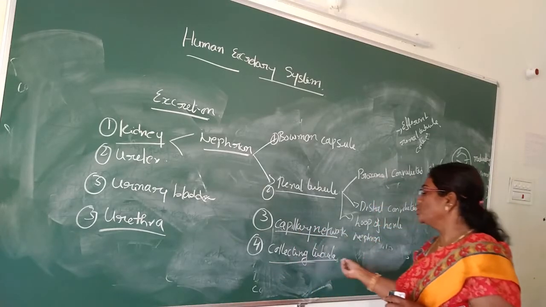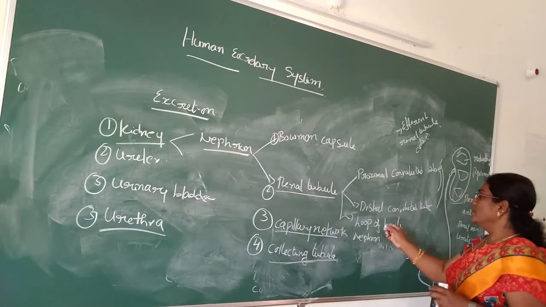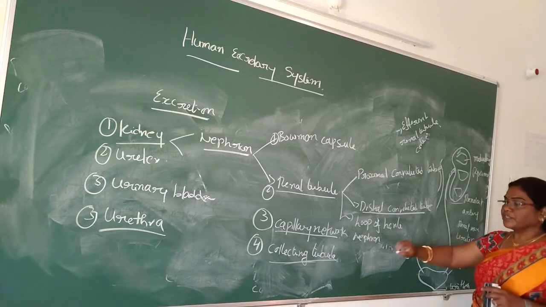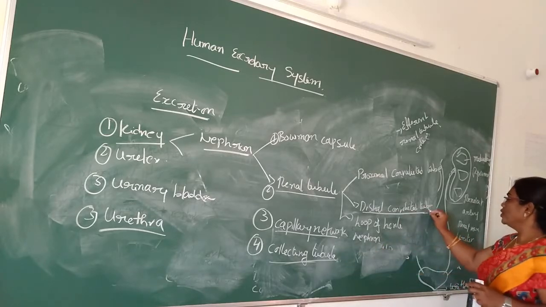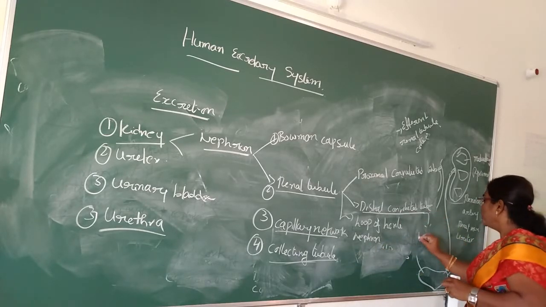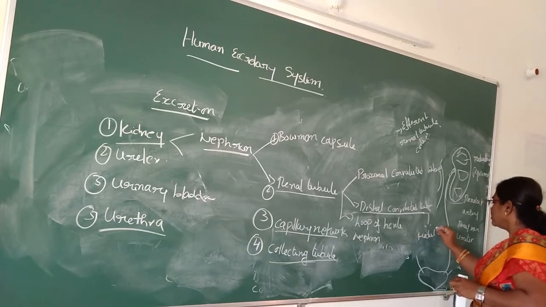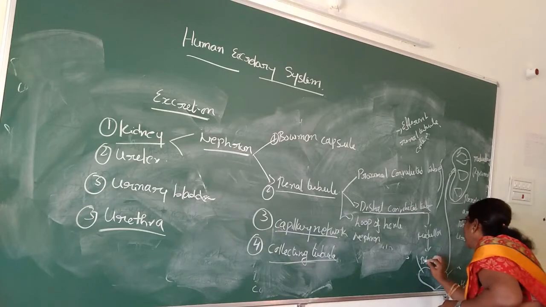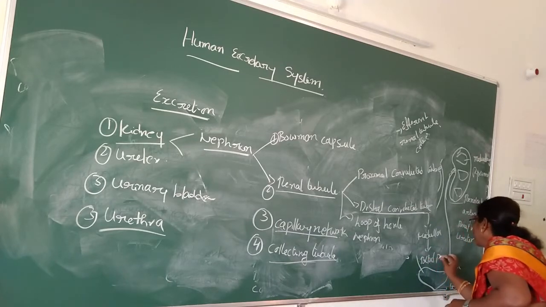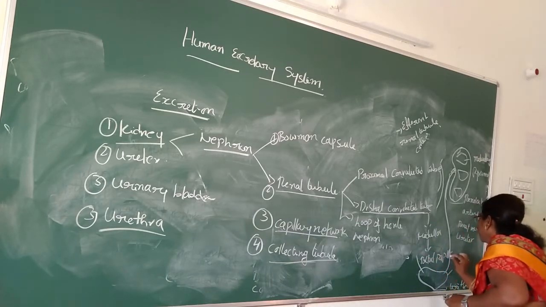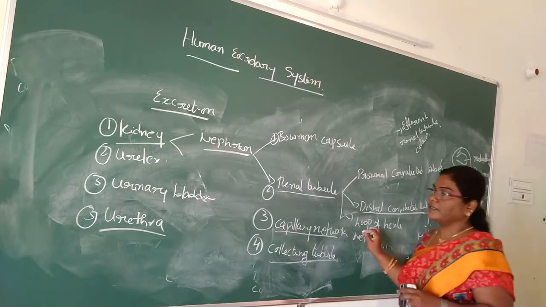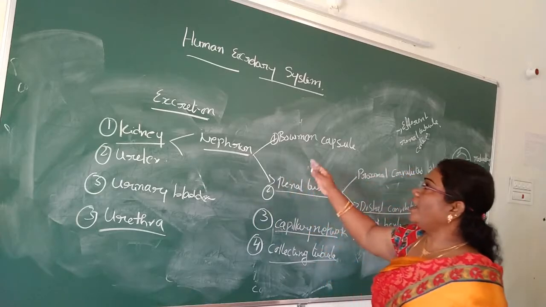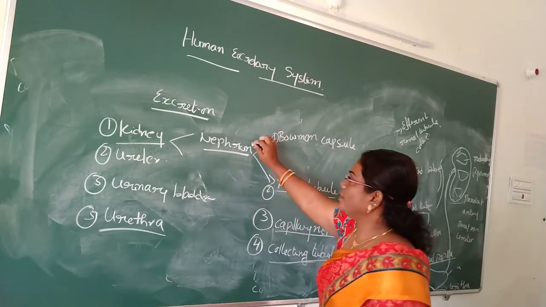Next, collecting tubules. The distal convoluted tubule leads into the collecting tubule. This collecting tubule leads into the medulla region. This medulla region is outlined by the renal papillae. This is the only outline structure of the kidney and the nephron.